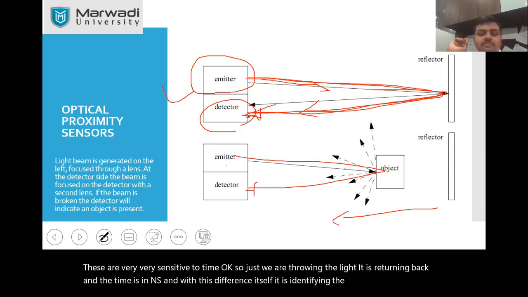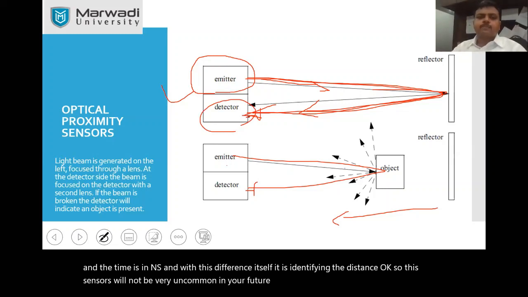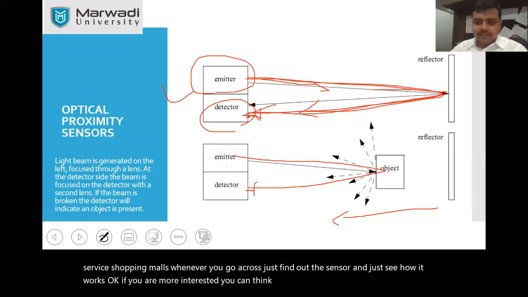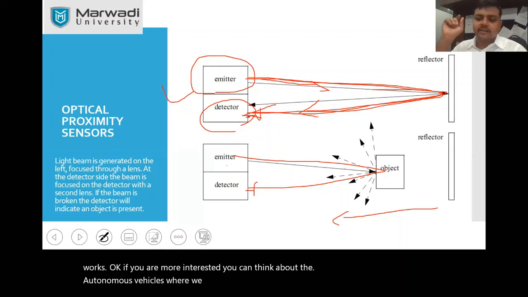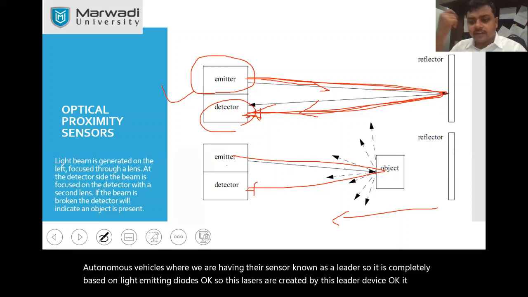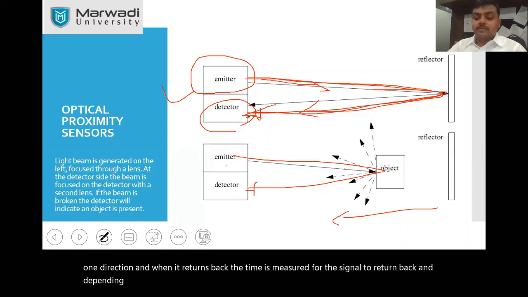These sensors will not be very uncommon in your future applications. So if you think about theaters or shopping malls, whenever you go across, just find out the sensor and see how it works. If you are more interested, you can think about autonomous vehicles where we have a sensor known as LiDAR. It is completely based on light emitting diodes. The lasers are created by this LiDAR device and sent in one direction, and when the signal returns back, the time is measured, and depending on that we measure the distance.